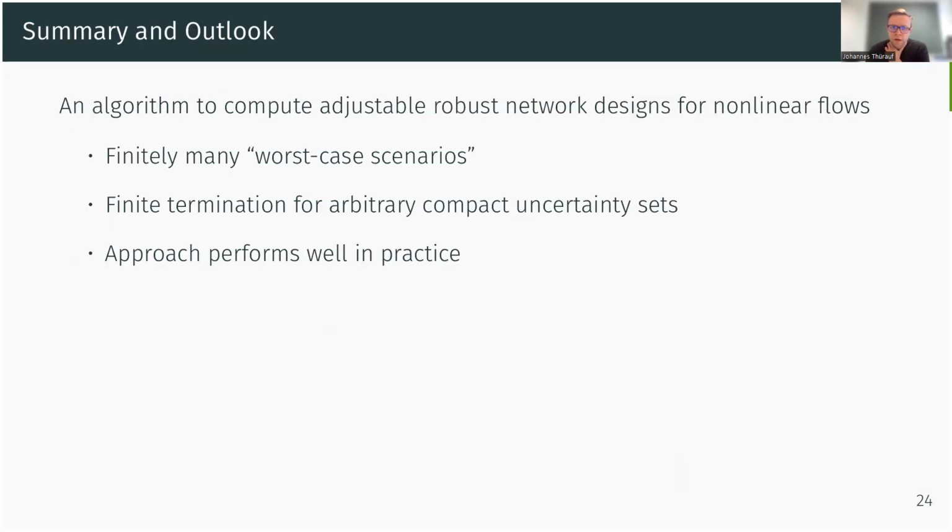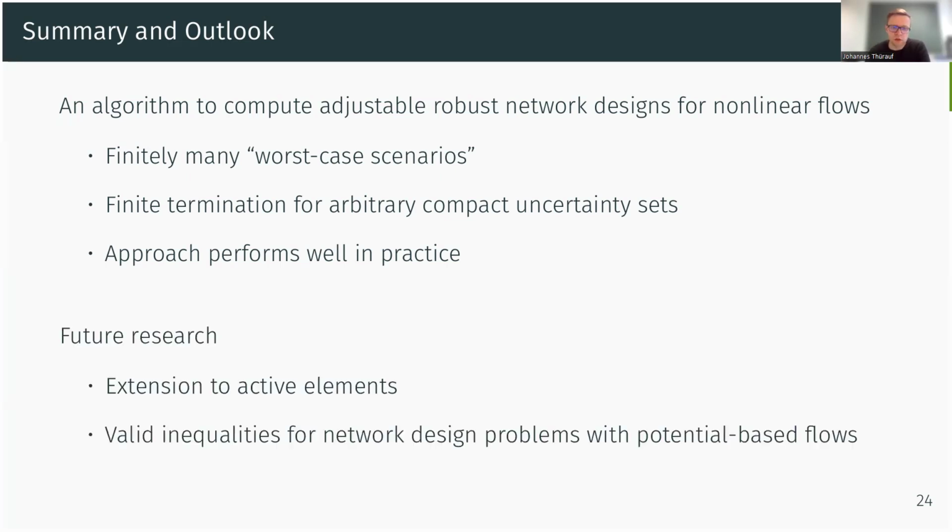So to summarize, we have developed an algorithm to compute adjustable robust network designs for nonlinear flows and demand uncertainty sets. The key component is that we characterize finitely many worst case scenarios that can verify robust feasibility. We have finite termination for arbitrary compact uncertainty sets, and our approach performs very well in practice. And for future research, it would be interesting to extend this approach, for example, to include compressors or pumps in water networks, or to develop valid inequalities for network design problems with nonlinear flows.